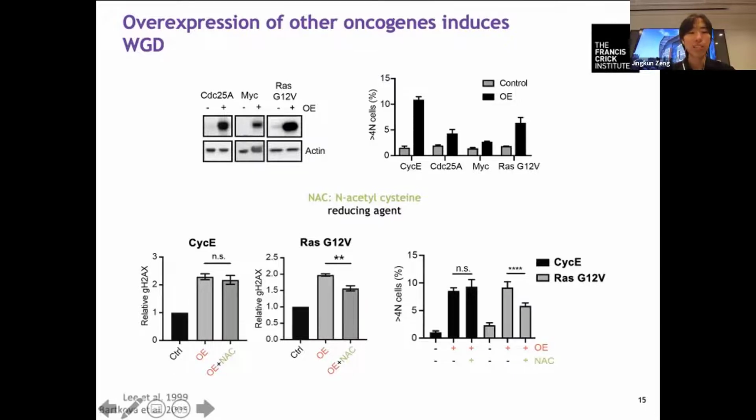This is consistent with studies showing that RAS generates reactive oxygen species to cause replicative stress. But in contrast, cyclin E expression was not affected by N-acetylcysteine, indicating that cyclin E expression generates different kinds of replicative stress from RAS expression.